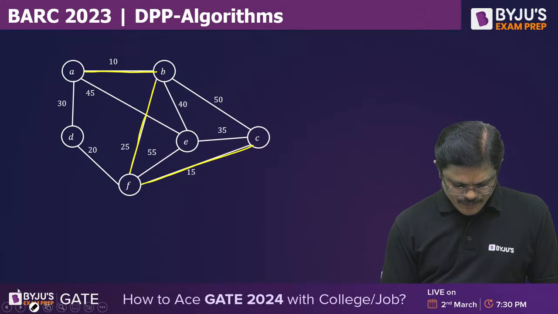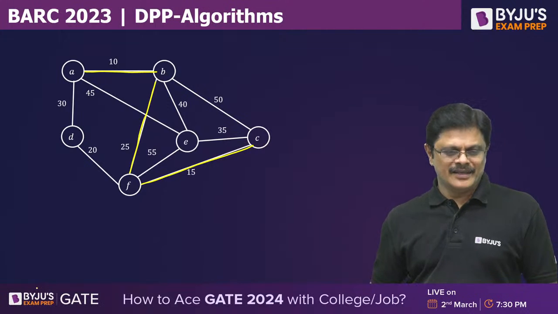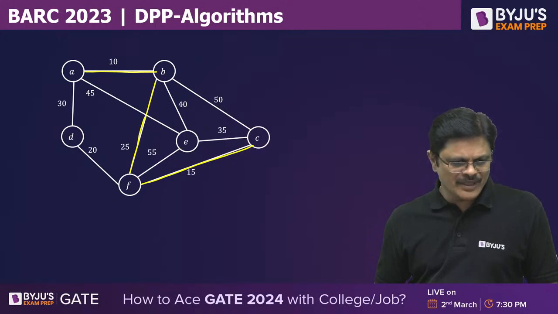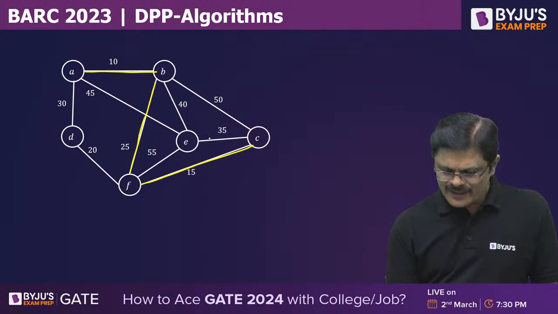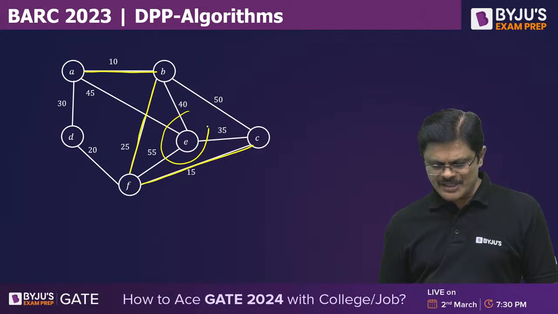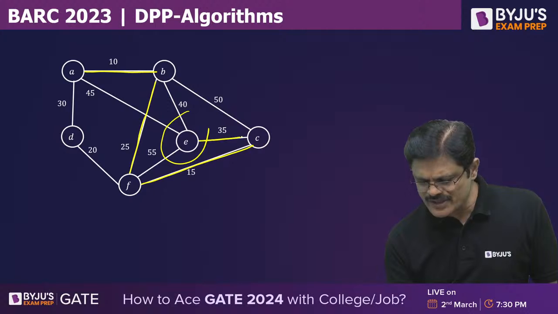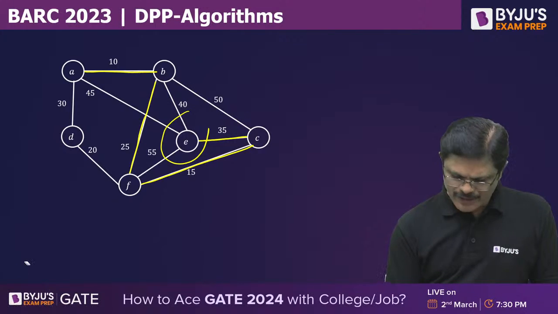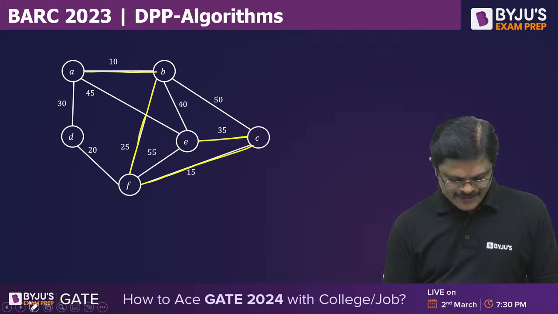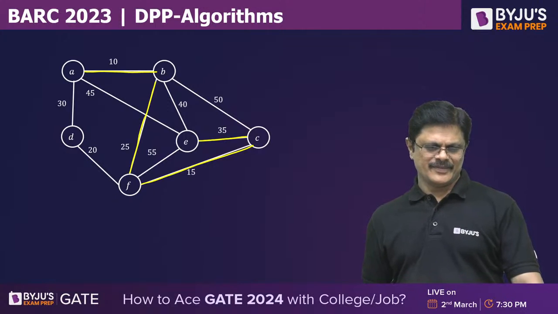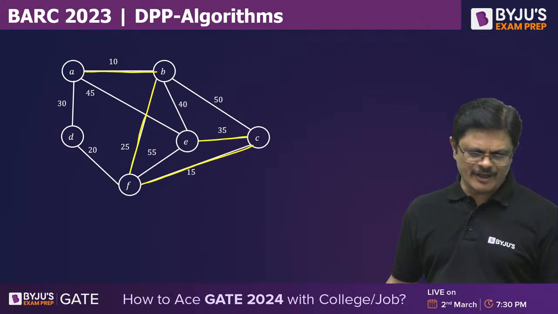Then you have to identify the edges reaching the last vertex, that is E. What are the edges which are reaching E? All these edges. Out of which one is the smallest? 35 is the smallest one, select that. So you can also use Prim's algorithm to get the answer quickly, my dear friends. Anyhow, the answer will be 105.